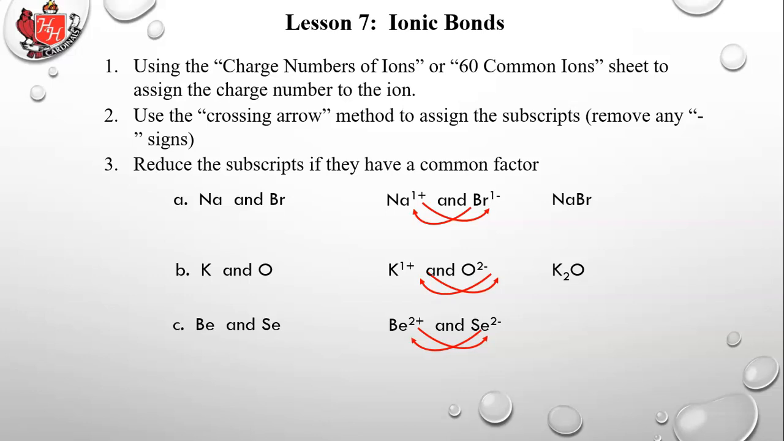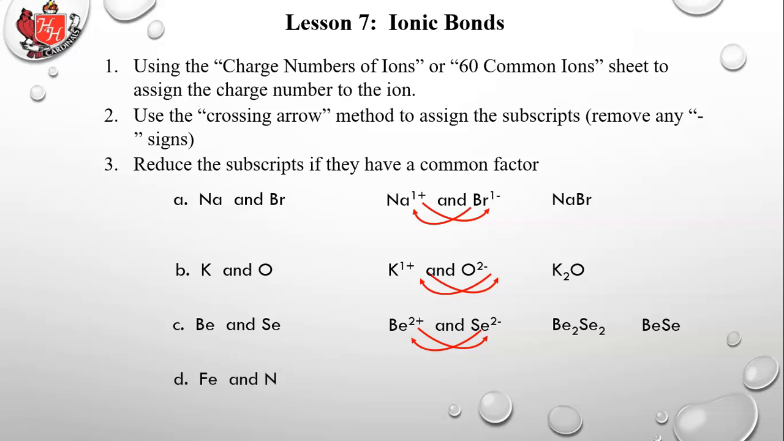So what that would do is give you Be2, you crisscross the 2's, Se2. But since they have a common factor there, it's just like math, you could factor out the 2. If there's 2 berylliums for 2 seleniums, then that means there's 1 beryllium for 1 selenium. So you write it in the lowest terms, and so that would be BeSe. You don't write Be2Se2, you write Be1Se1 or just BeSe.